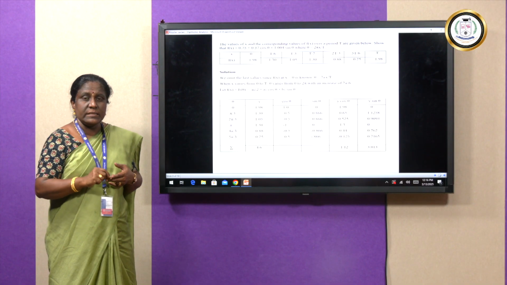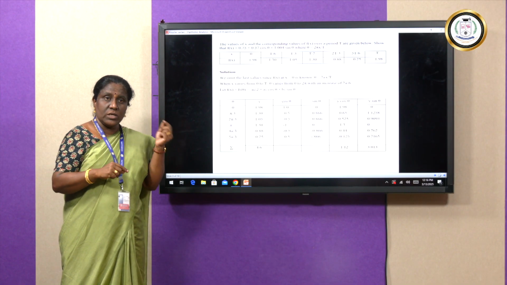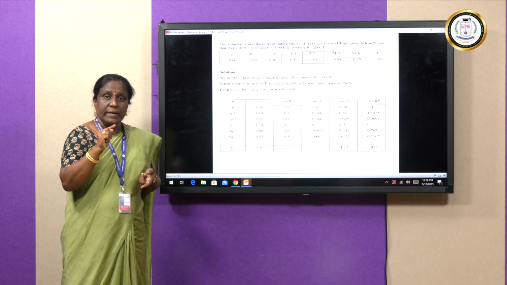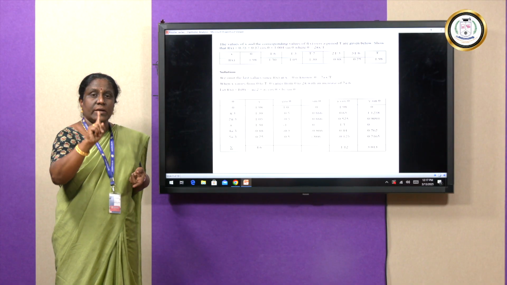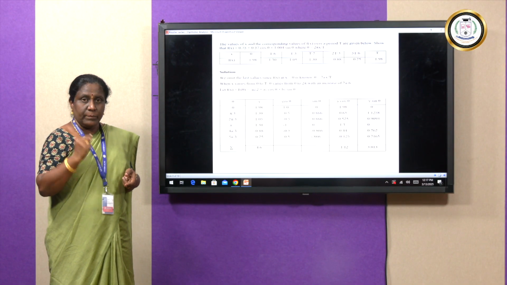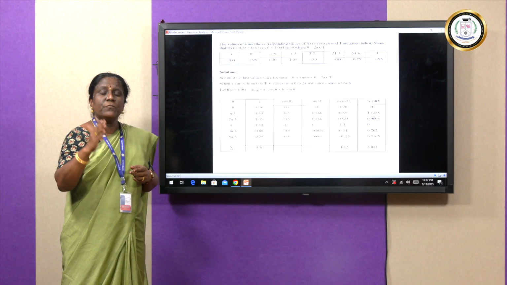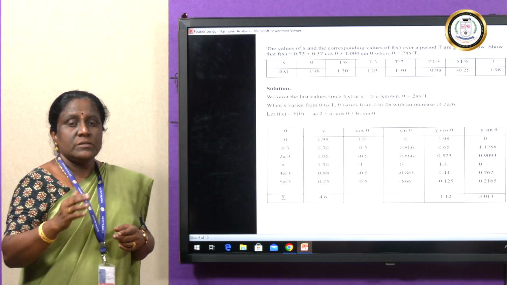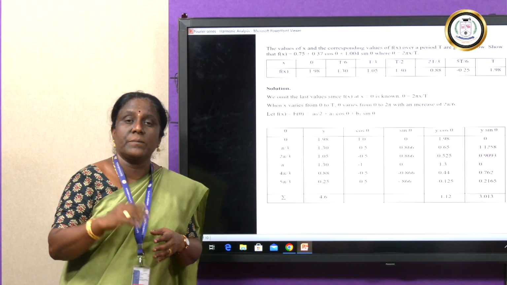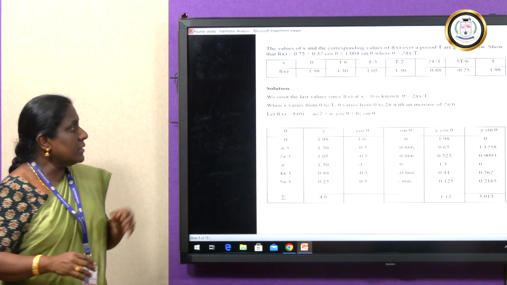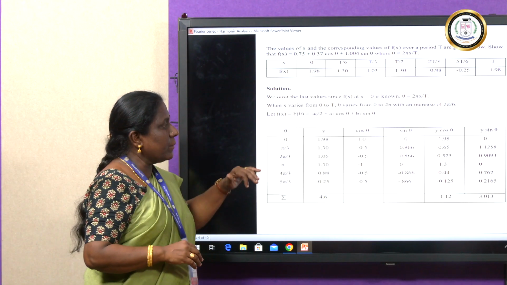So, in that case, I have only the constant a naught by 2 plus the summation for n equal to 1 alone. That means the problem is expanded only up to the first harmonic term. So, we are going to solve this problem up to the first harmonic term. In this one, we will go into the problem.